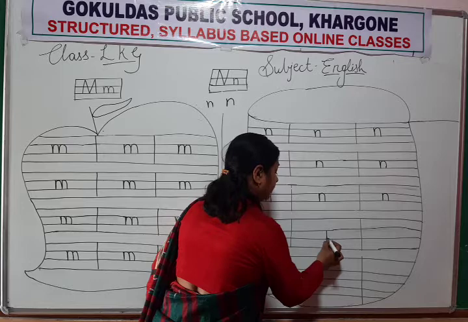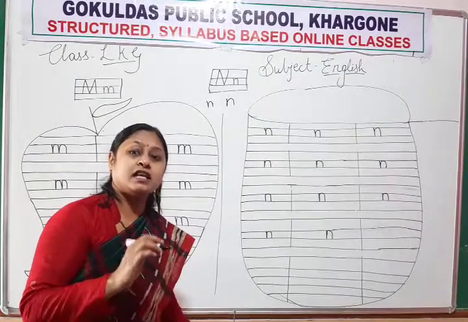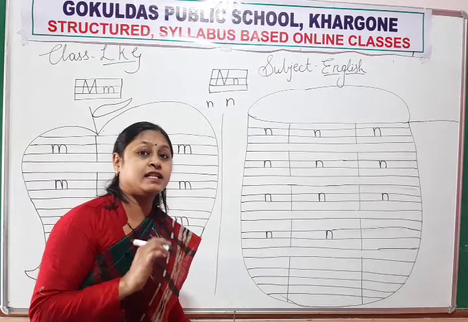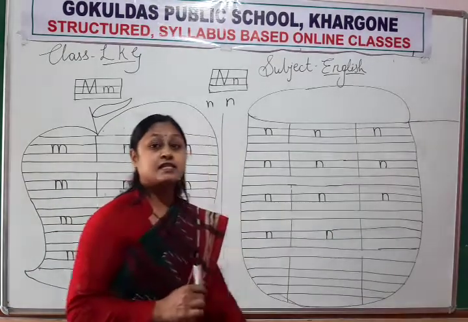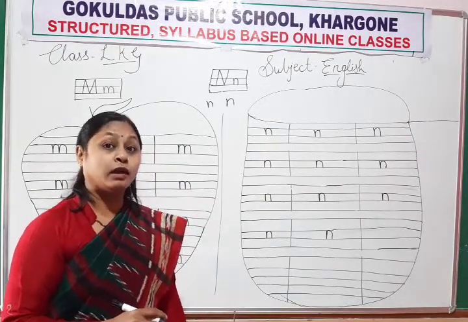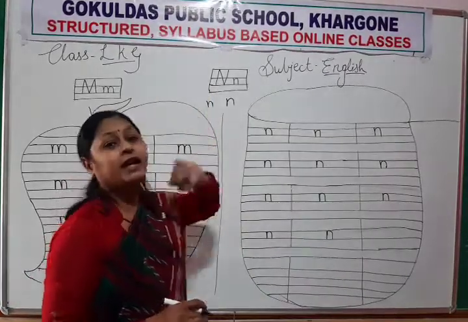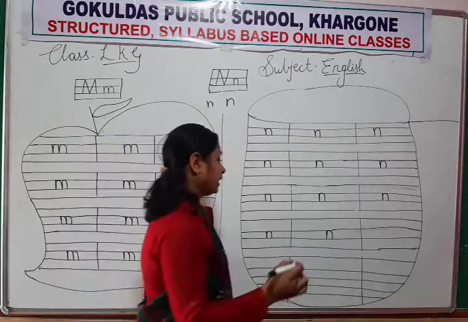Standing line, then up, curve and down. Which letter will form? Letter N. And sound of letter N is N. Okay. So, which letter is this? This is letter N. Lowercase, baby letter N. You are the baby of your mother now. Your mother is capital N, and you are small n. Okay. Again.